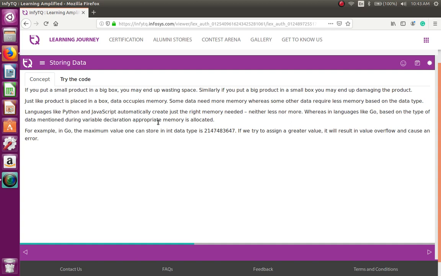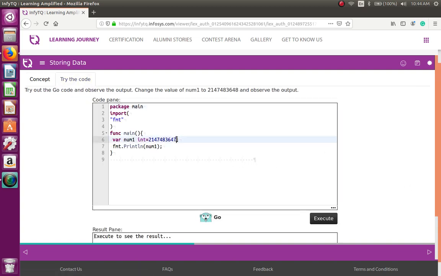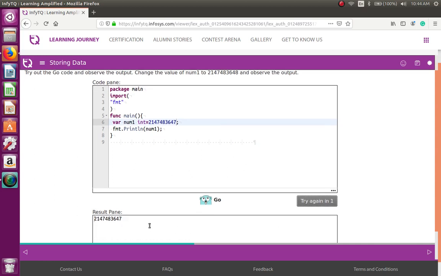For example, if an integer is going to give you 2 bytes of memory space, sometimes you may not use the 2 bytes. In Go, the maximum value one can store in the int data type is 2147483647. If you try to assign a greater value, it will result in a value overflow and cause an error. Actually, they will ask us to change this 647 to 648. Let's just run this program. We should get the output.